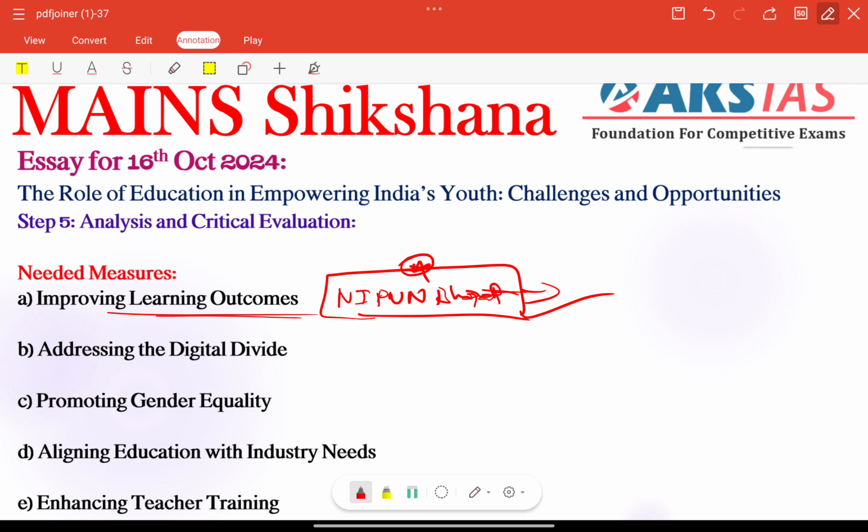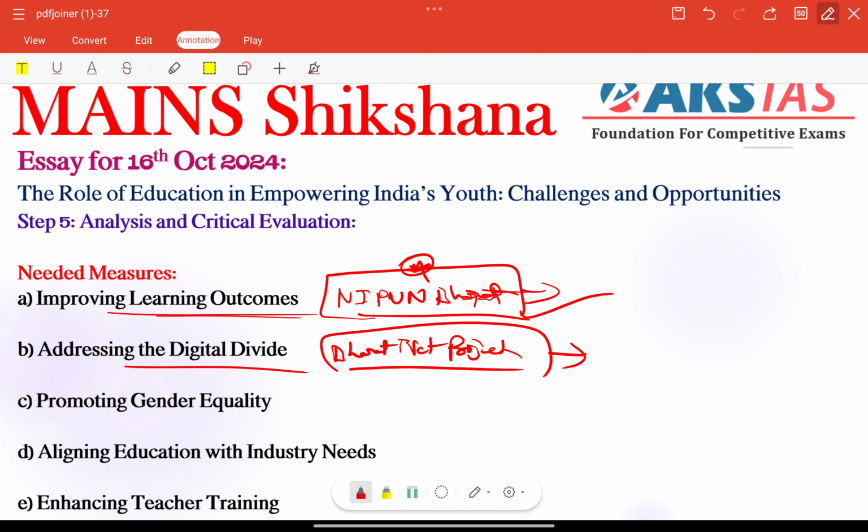We are writing many paras and points, but we neglect to include some facts or examples, right? So please focus on that. Next, addressing the digital divide is also a very important challenge, right? Here we can add our Bharat Net project, which aims at providing high speed internet to rural areas. This should be expedited, right?